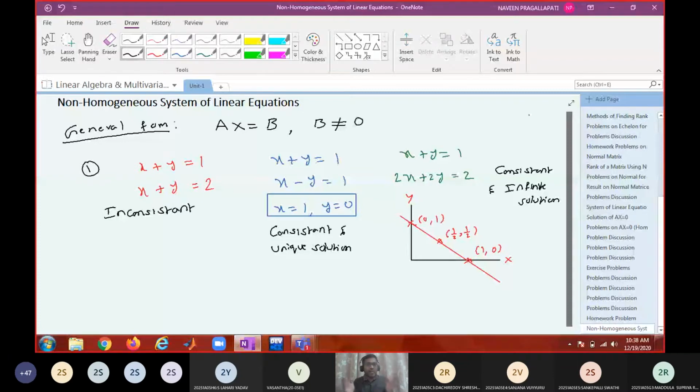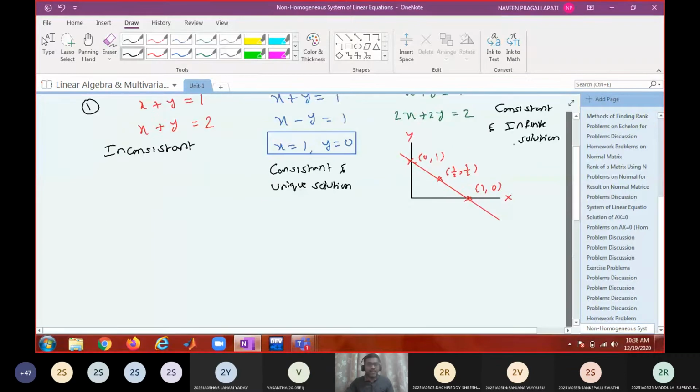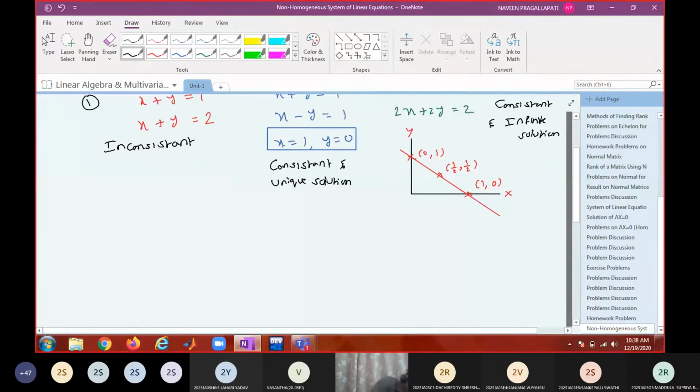So the rank of the augmented matrix must be equal to the rank of the coefficient matrix. Then only the system will be consistent. If these two ranks are different, it will be an inconsistent system. Okay, so we'll write that point in the form of a note.